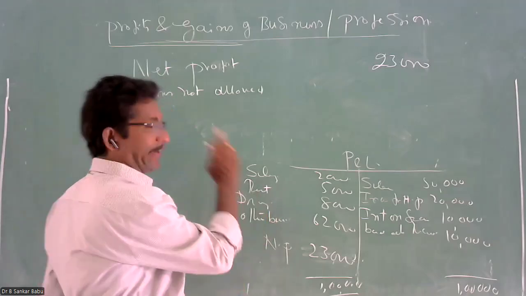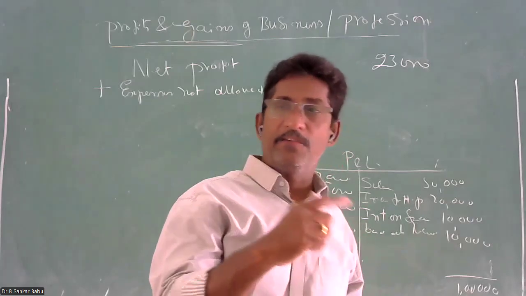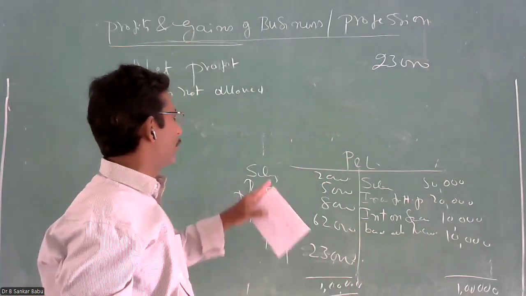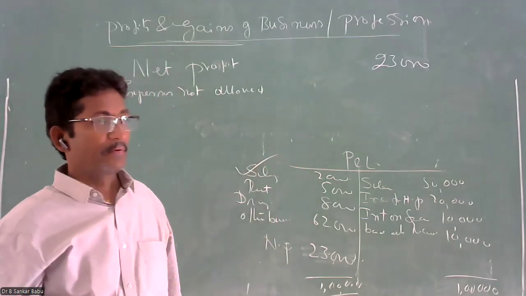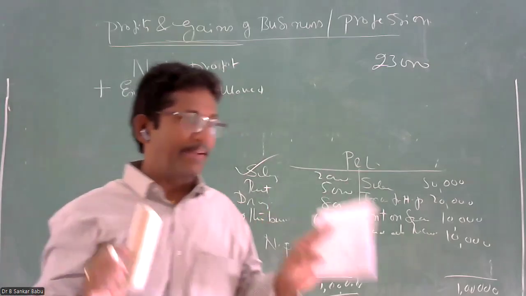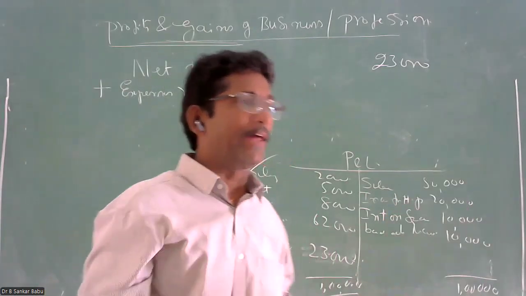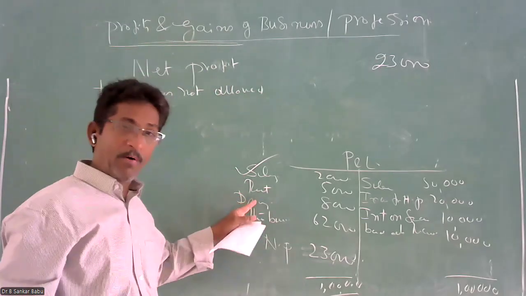For example, you take salary. Salary means, is it business expenditure or non-business? Business. Why? Because you have to pay the salary to your employees. So this is allowed. Rent. When you are doing your business in a rented premises, when you are using that premises only for business, then the rent is also allowed.